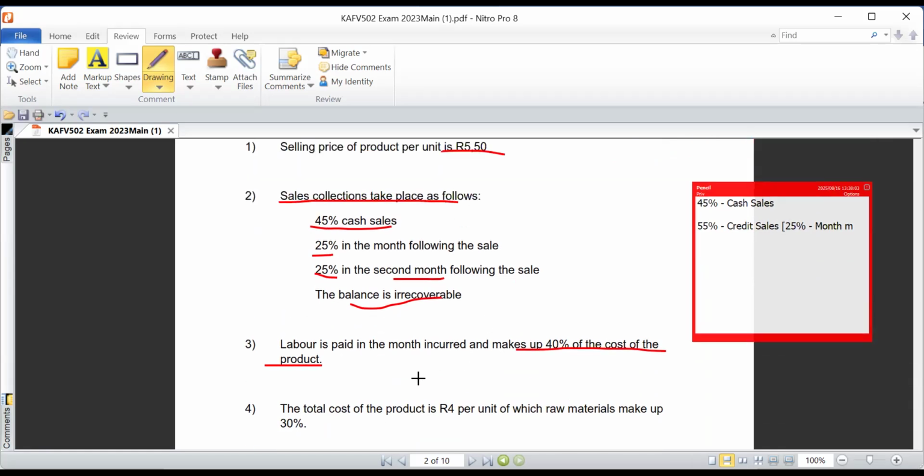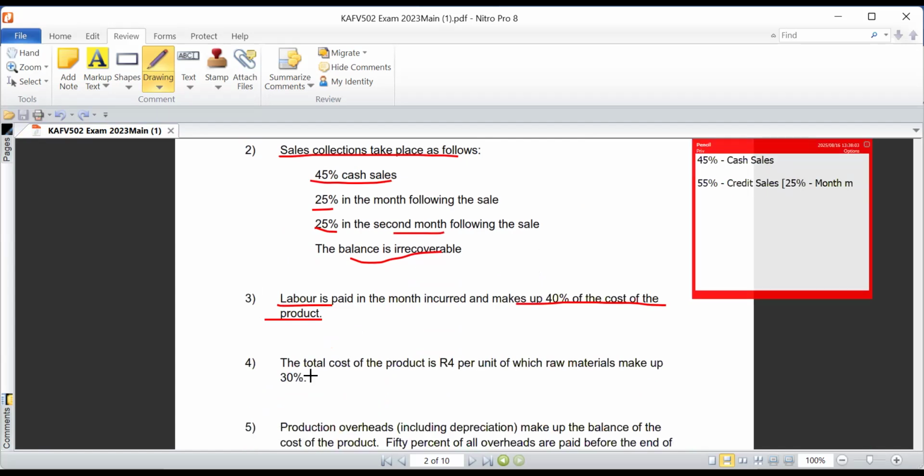This of course has to do with cash disbursements. But notice the labor is predetermined on the cost of the product. The first and second information only deal with sales. We are not yet told what the cost of sales determinant factor is, so we still need to find out about that. They would most likely give us that info.